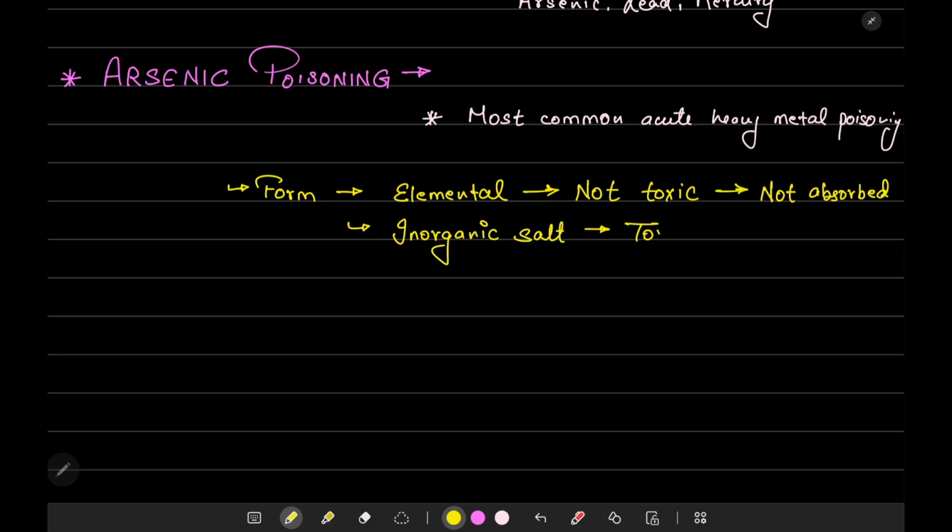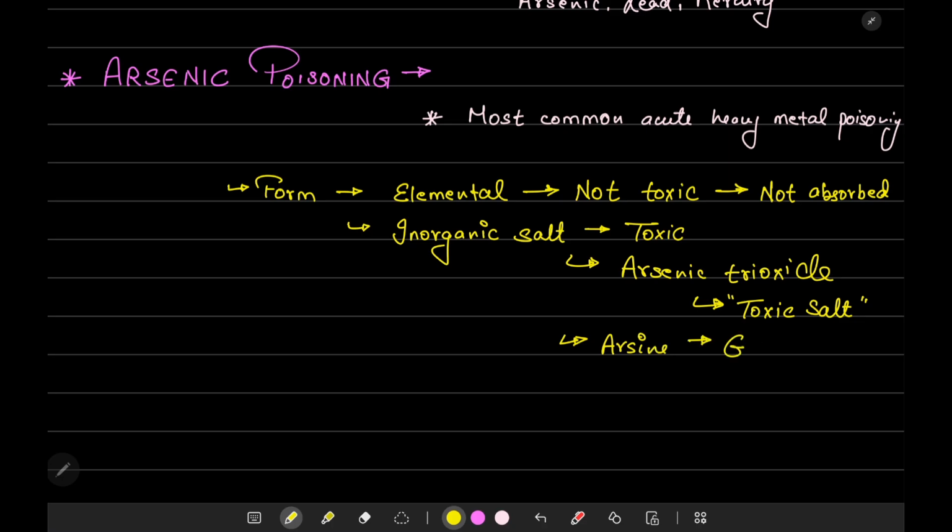For example, arsenic trioxide is one of the most toxic salts of arsenic. Let me correct my sentence: it's one of the most toxic salt forms. The most toxic form of arsenic is arsine. It's a gaseous compound, which is the most toxic form of arsenic.